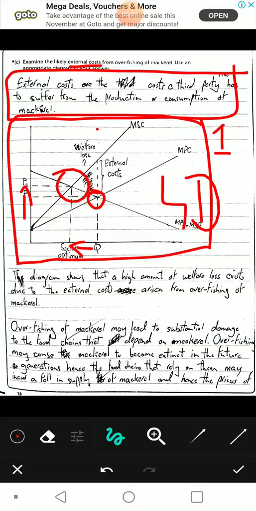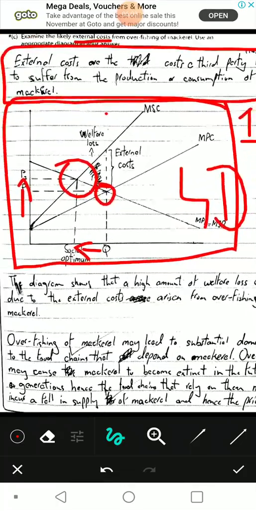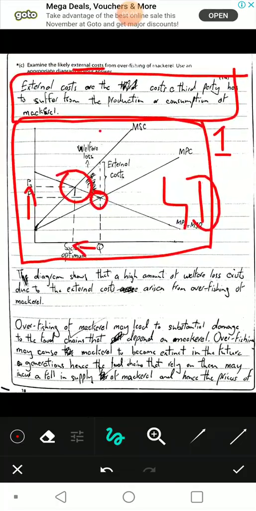Let's move on. The diagram shows that a high amount of welfare loss exists due to the external cost arising from overfishing of mackerel. Just a restatement, so 4 marks, nothing extra. You don't have to explain this. This is a waste of time. So if you're running out of time, there's no need. I know how it feels to run out of time. I used to run out of time in these exams all the time. So there's no need to explain it. But if you have time, then it's better to elucidate on what you're trying to show in the diagram.